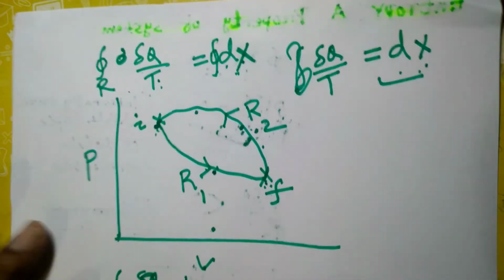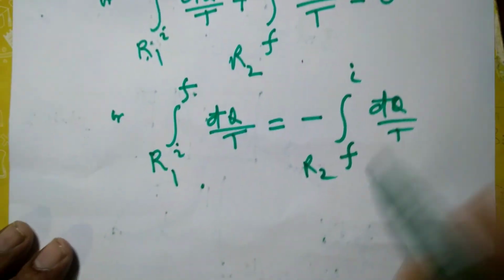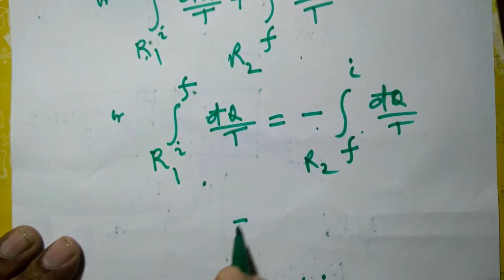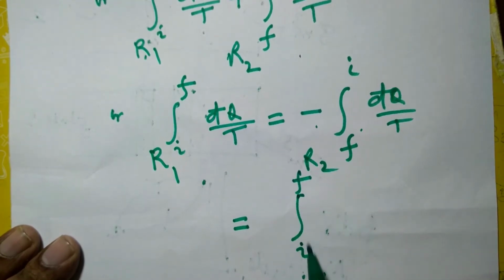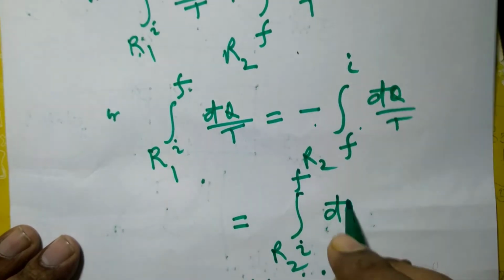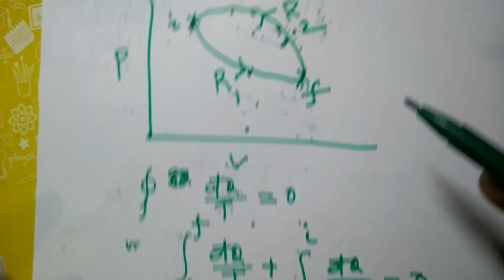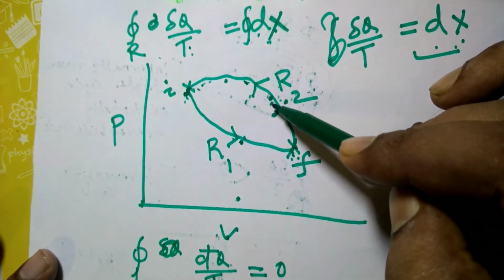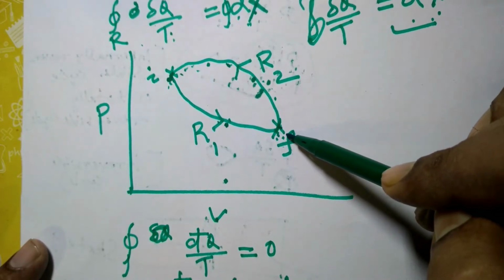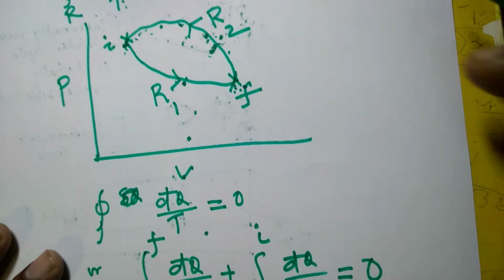And since R2 is a reversible path, and according to the property of a definite integral, I can write this as the integral with limits from I to F of d cut q by T. And this is valid because R2 is a reversible path. That means if a system can travel from F to I, it can also travel along the reverse path, that is from I to F, since it is a reversible path. Had it been an irreversible path, this would not have happened.